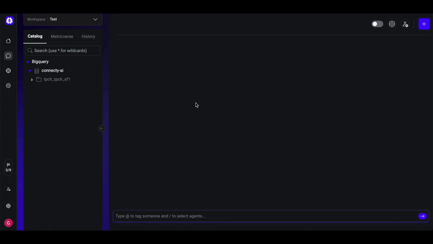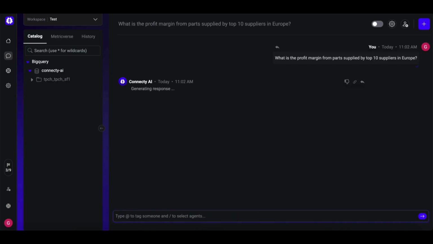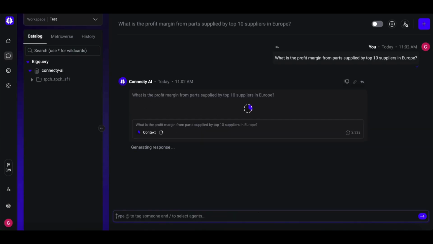Welcome to Connecty AI, the world's first agentic AI with business logic intelligence. Let me show you how easy it is to chat with your data. You can ask questions like, what is the profit margin from parts supplied by top 10 suppliers in Europe? Connecty's reasoning engine shows real-time progress at each step from question to semantic graph to answer.